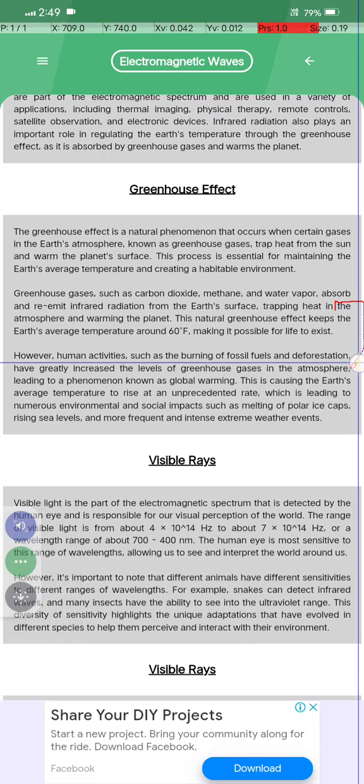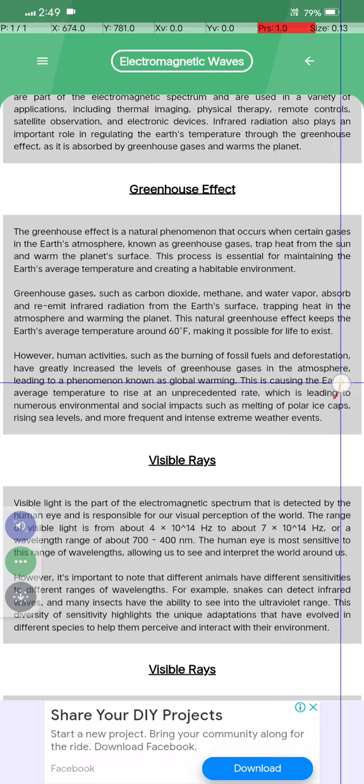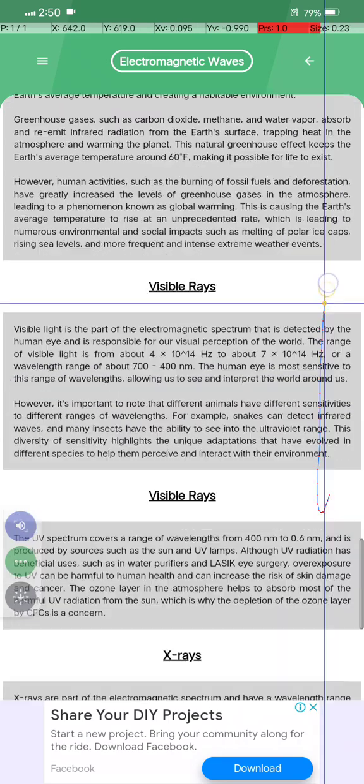However, human activities such as burning fuel and deforestation have greatly increased the level of greenhouse gases in the atmosphere, leading to the phenomenon known as global warming, and it is causing the Earth's average temperature to rise at an unprecedented rate, which is leading to numerous environmental and social impacts such as melting of polar ice caps, rising sea levels, and more frequent and intense extreme weather events.